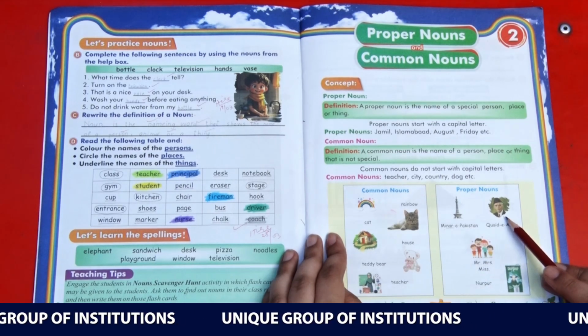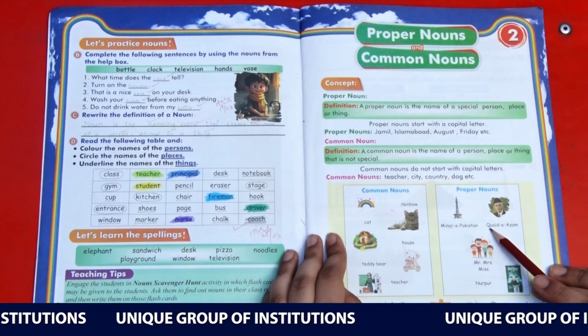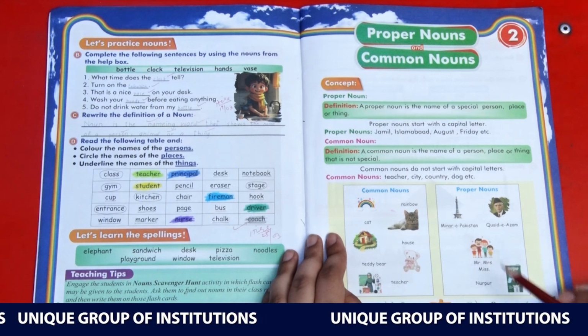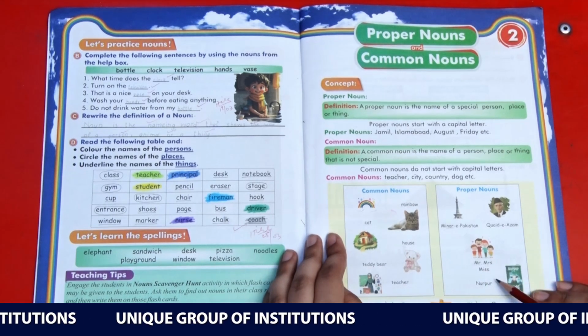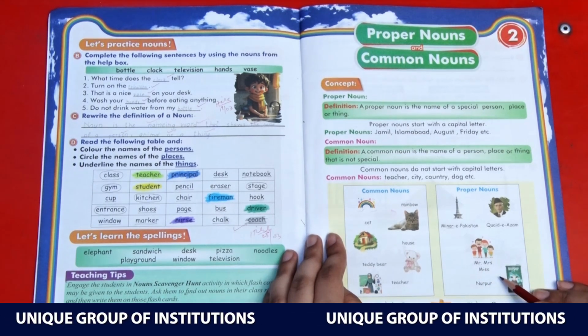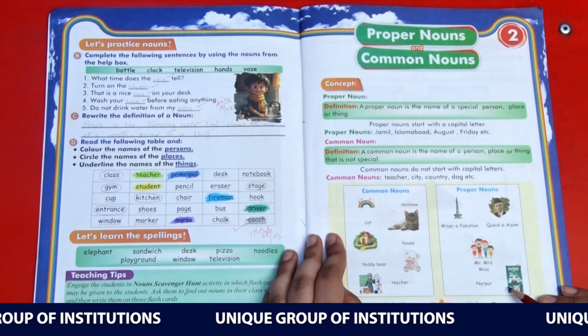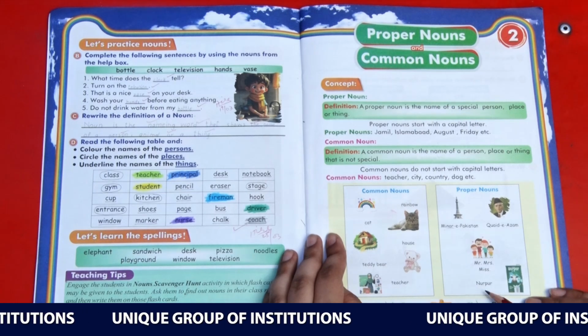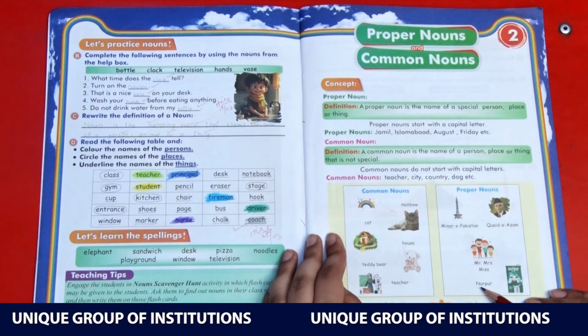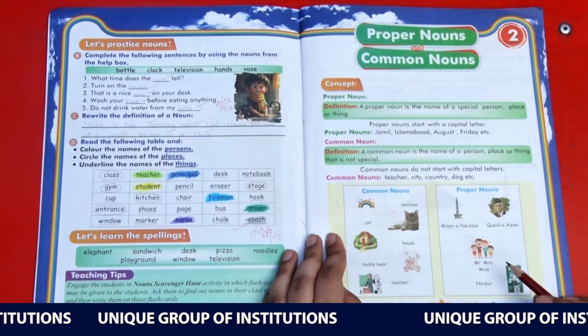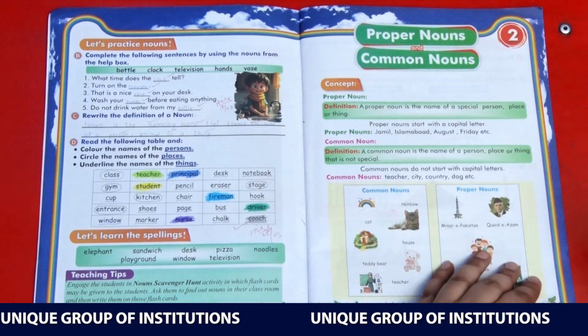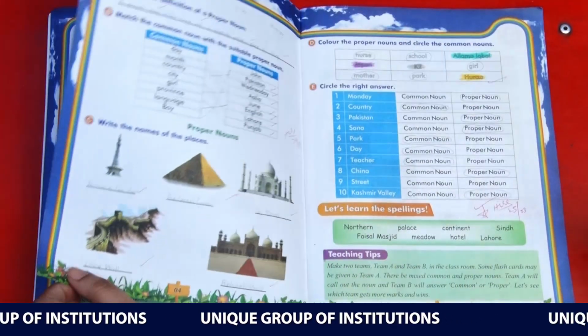Quaid-e-Azam, a special name for a special person, starts with a capital Q. Mr, the title, Mr, Mrs and Miss, all start with a capital M and are proper nouns. Noor is the name of a milk brand, so it will start with a capital letter N and will be referred to as a proper noun. Now turn your pages for further exercises.